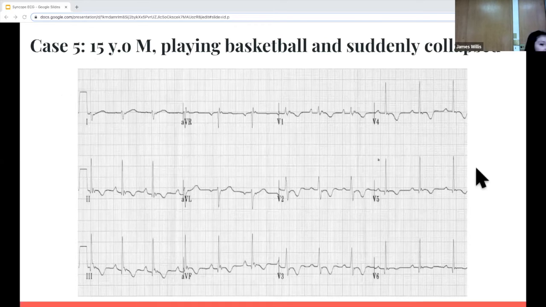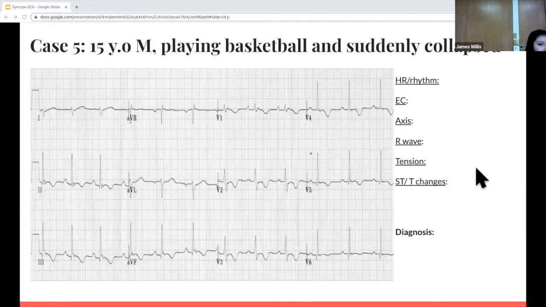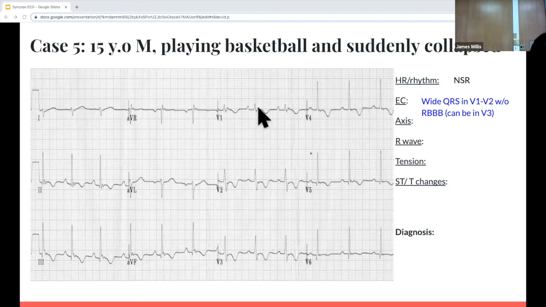And the last case is a 15-year-old male who's playing basketball and suddenly collapses. So here the heart rate and rhythm is normal sinus. What about the electrical conduction, the PR, QRS, and QT? What about in V1 and V2? So the QRS is wide. If you look here, the QRS is all wide. And it doesn't have the right bundle branch block, if you look here, or in V6 for the upslope of the S.